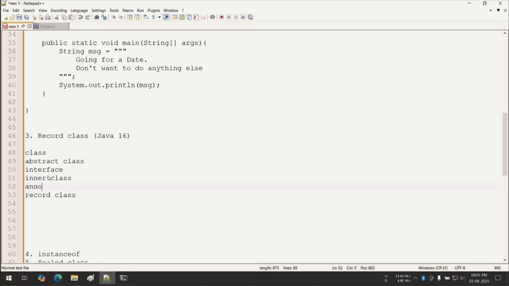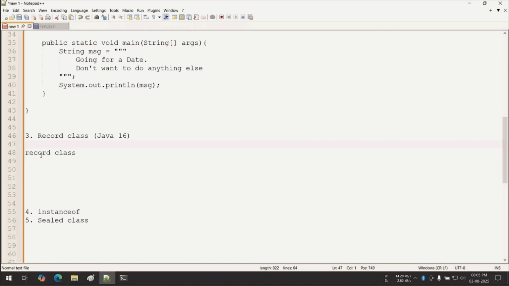Similarly, in Java 16, another type of class is introduced. That is what? Record class. What is the meaning of record class? What is the meaning of record, guys? That means you want to store something. Yes, you are storing something in a database. Some of you have already learned. You are storing some particular data. In earlier days, there were record CD devices. We play the records in the players.